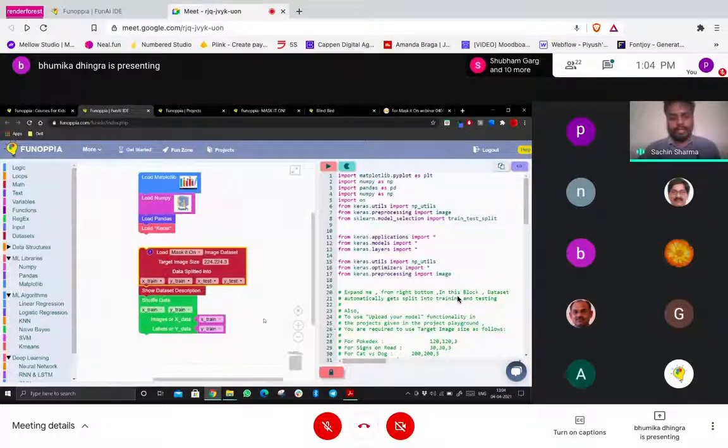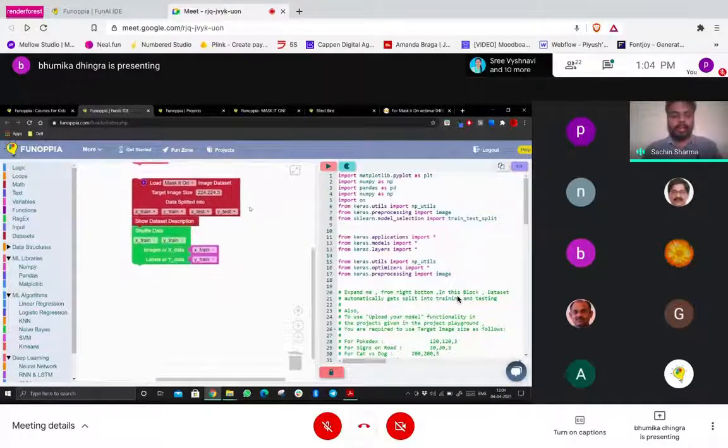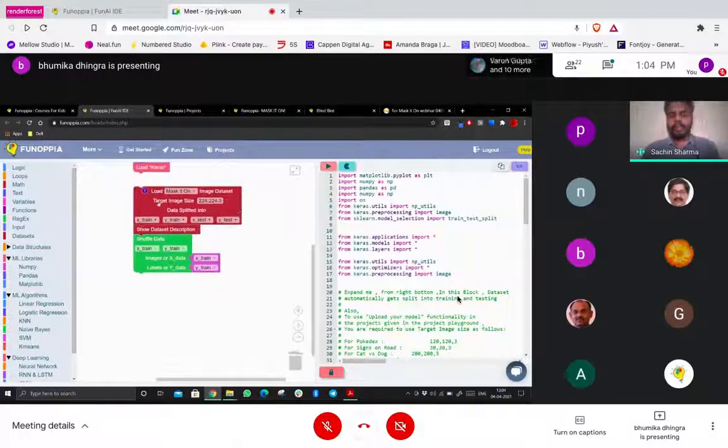Okay. So in the second step, we have seen the data set. We have loaded the data set with just the first block. And one thing you might see is something called target image size. Why are we doing this? When baking a cake, you have to mix all the ingredients in the right proportion. You can't just add more and more sugar, because it will ruin the cake.